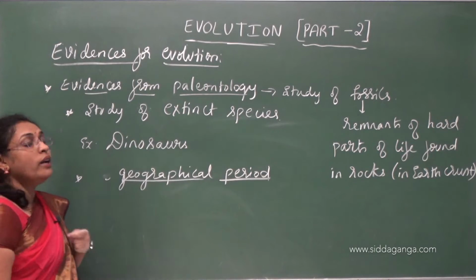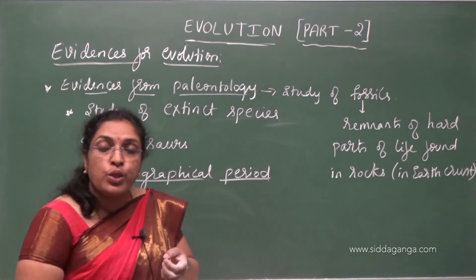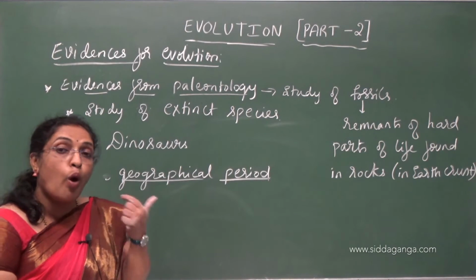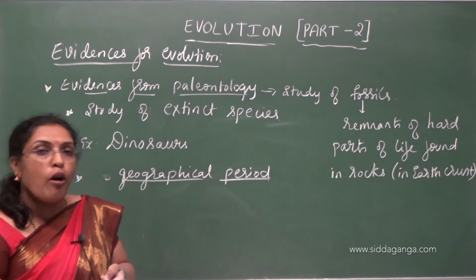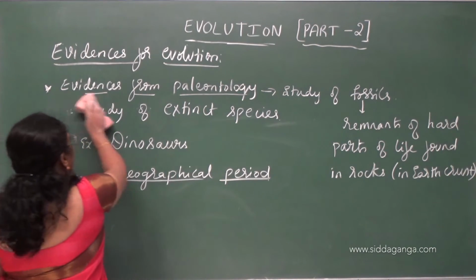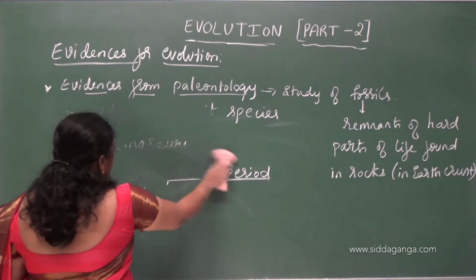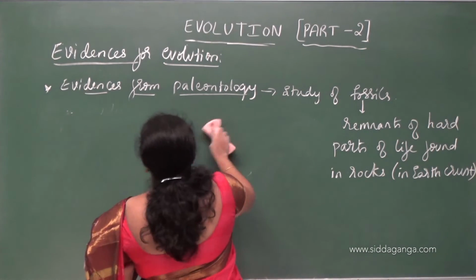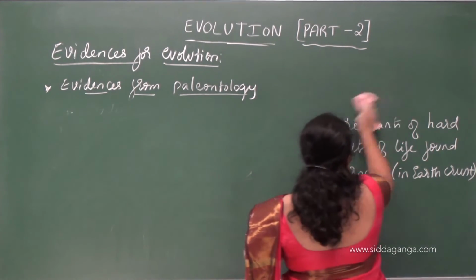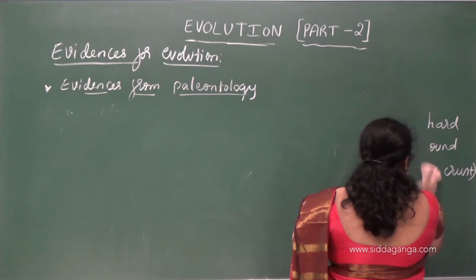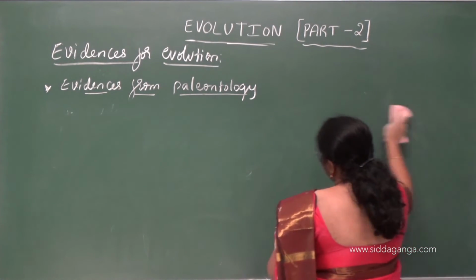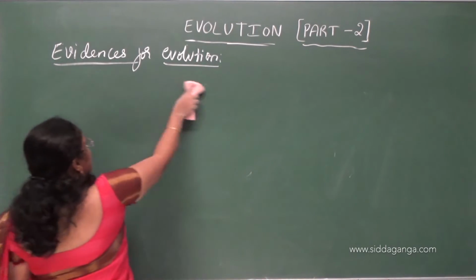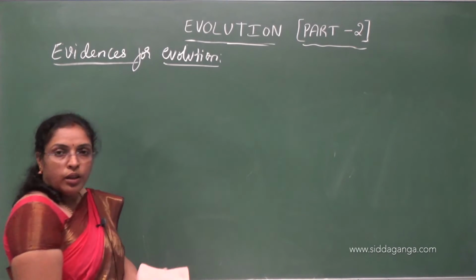But also we know that the study of fossils helps us to know how the present complex forms of life have evolved from simpler forms of life. So this is about the paleontological evidences of evolution. So how are we going to calculate the age of a fossil? This is not for your PU, just to know.